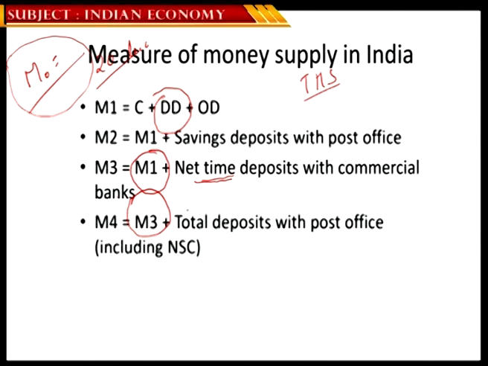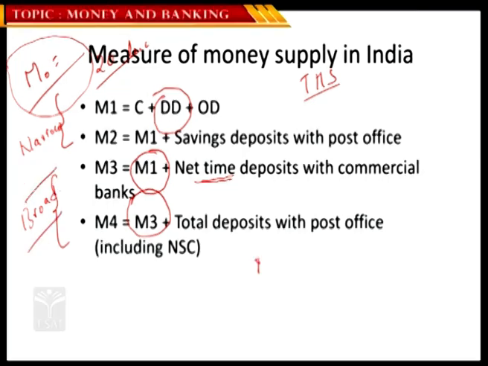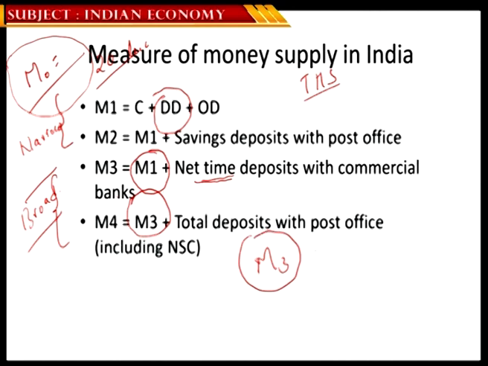So, these are the four different measures of money supply. M1 and M2 we refer to as narrow money, and M3 and M4 we refer to as broad money. Ideally, when it comes to the total money supply, M3 is what we consider for looking into what exactly is the total money supply in the economy. Okay, so these are the four different measures of money supply.